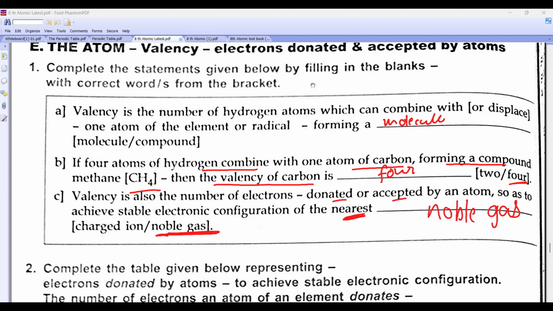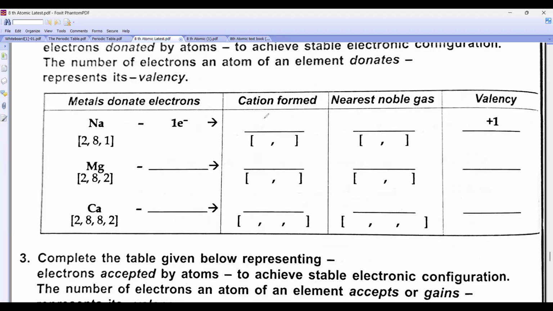Okay, now you have to tell me, beta, Na, when it loses an electron, what charge will it form? Na 1 plus. Electronic configuration will be 2, 8. Who is the nearest noble gas? Neon, 2, 8. Magnesium will lose how many electrons? 2. So it will form Mg 2 plus. When these two electrons are gone, it will become 2, 8. Who is the nearest noble gas again? Neon, 2, 8.